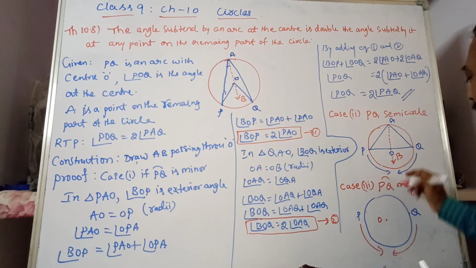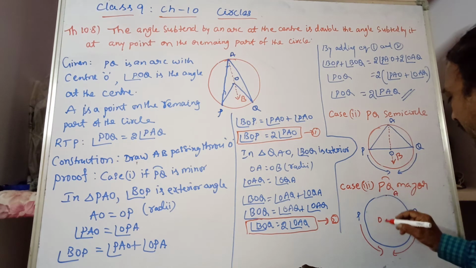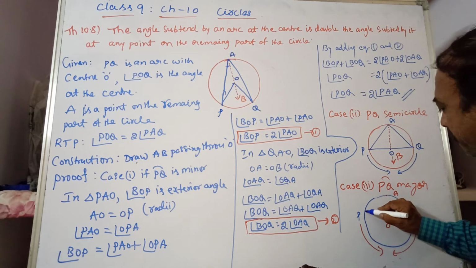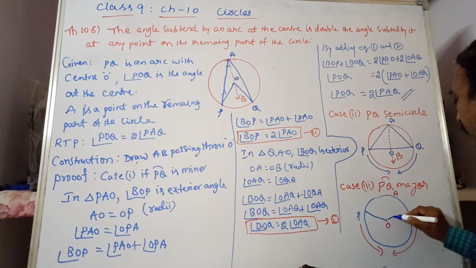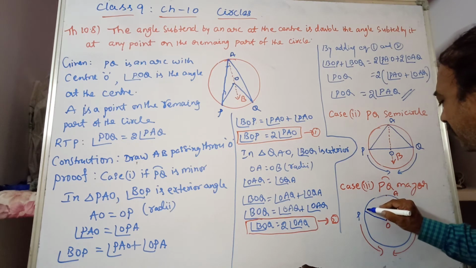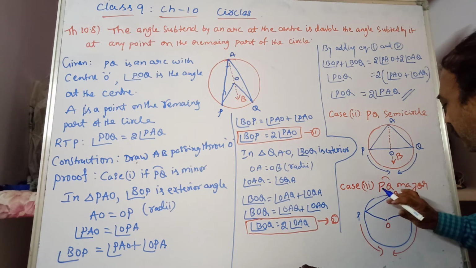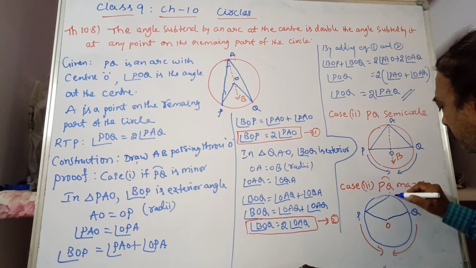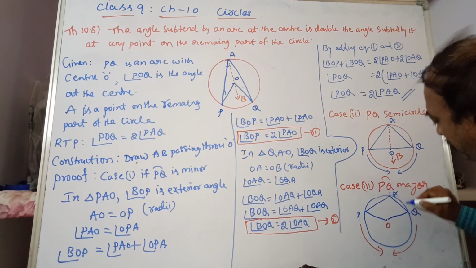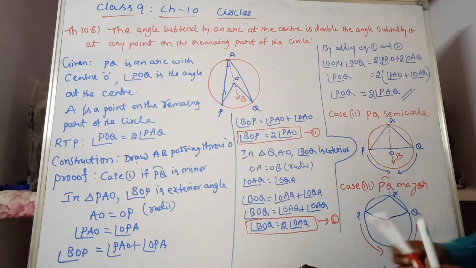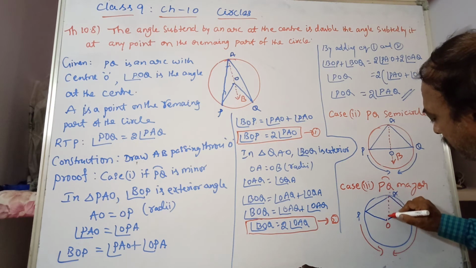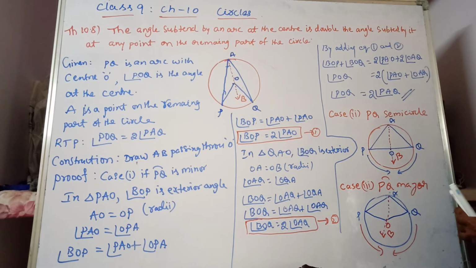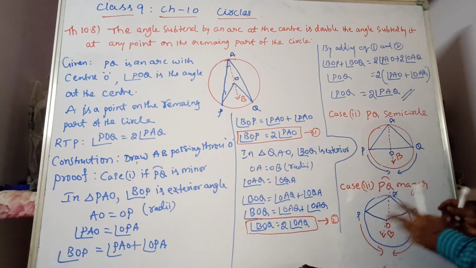Other than this, you take one point A over here, then this is the center O, and join. Similarly P is a point, and join from here to here. Same procedure again. This is B.